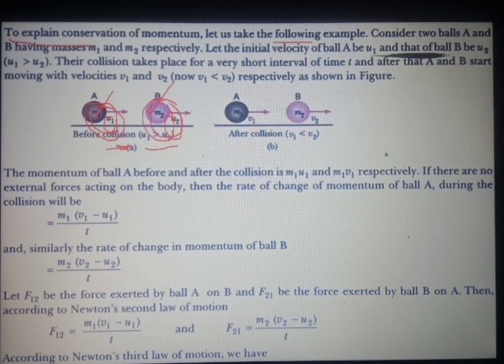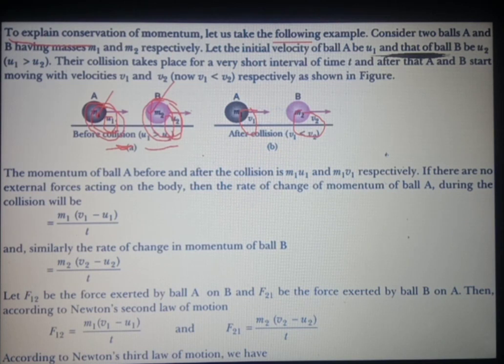Suppose ball A and ball B collide for a short time t. Due to the collision, the velocity of ball A as well as the velocity of ball B get changed. After collision, ball A moves with velocity v1 and ball B moves with velocity v2.